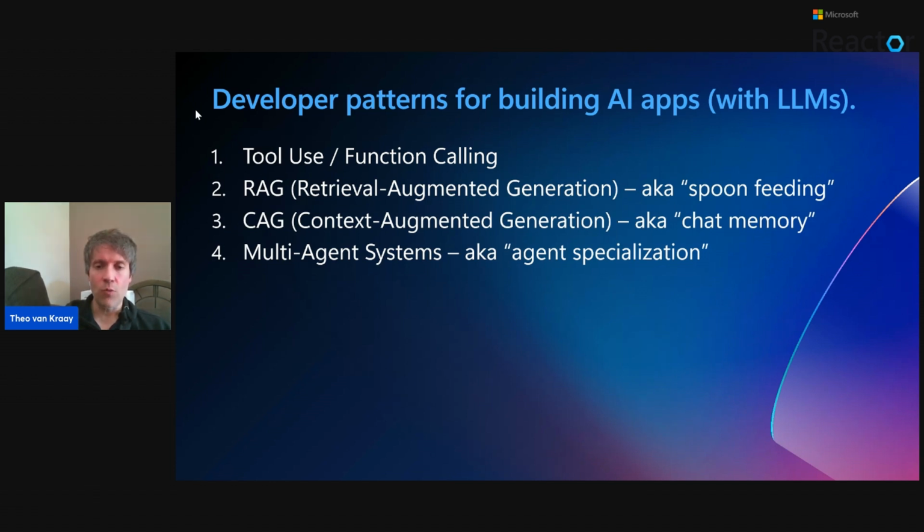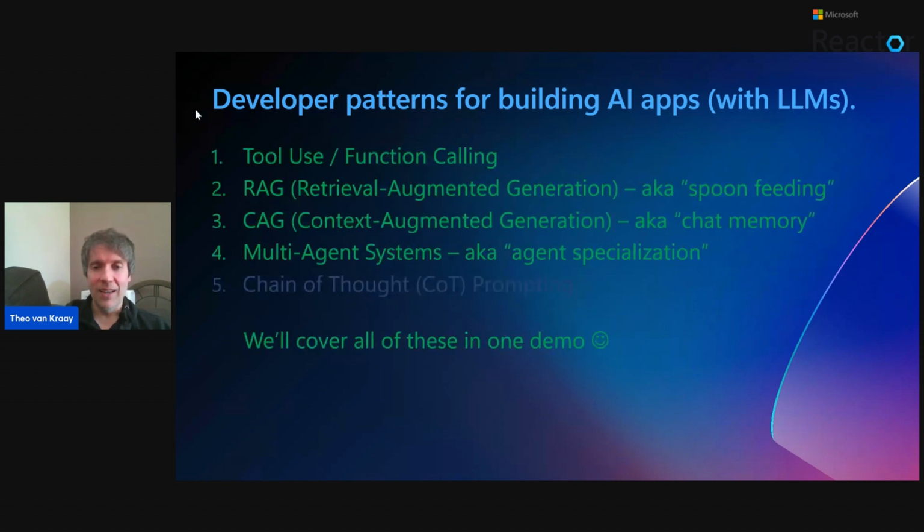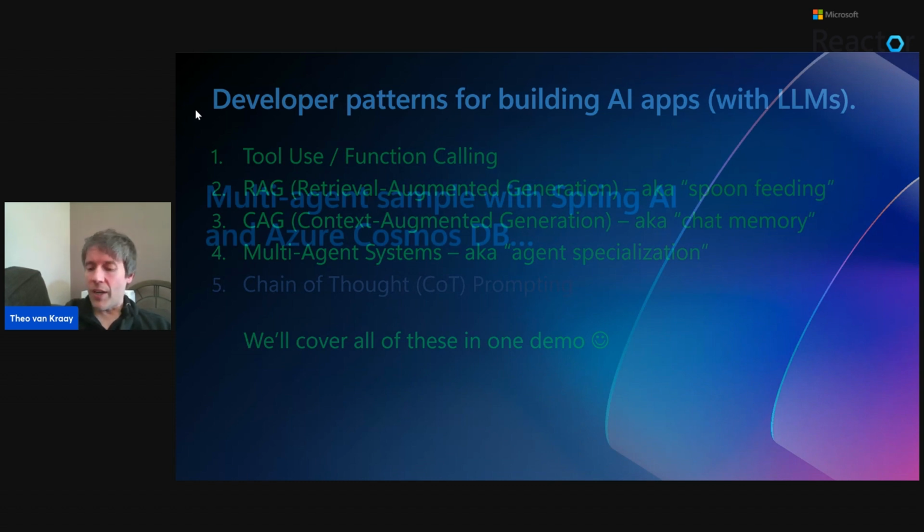And then there's chain of thought reasoning, and there's a bunch of other patterns and techniques as well. I just picked what seemed to be, I think, the most popular, and at least these top four we'll cover in this one demo that I'm going to show. So hopefully that will uncover something.